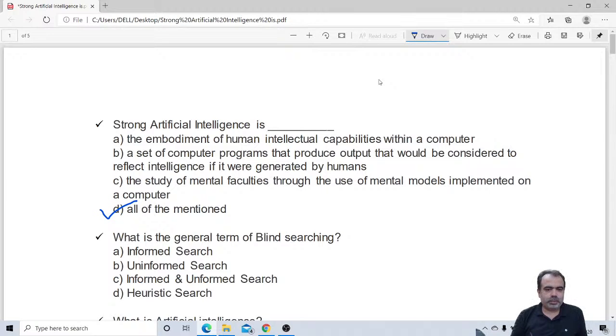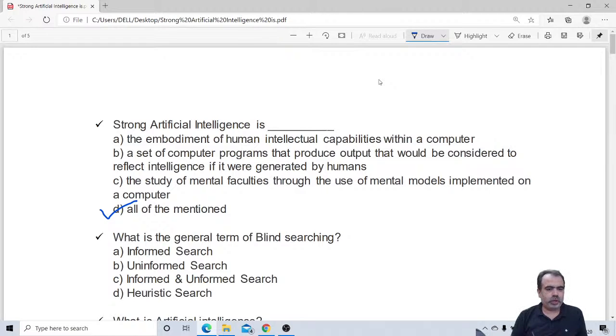Now, what is the general term of blind searching? Blind searching is what we call informed search, uninformed search, or both, or heuristic search. So the answer to the second one, blind search. Blind search is informed or uninformed. It is damn sure it is from informed or uninformed. B. It is uninformed search. Yes, many of you are giving the correct answer. The answer is B.